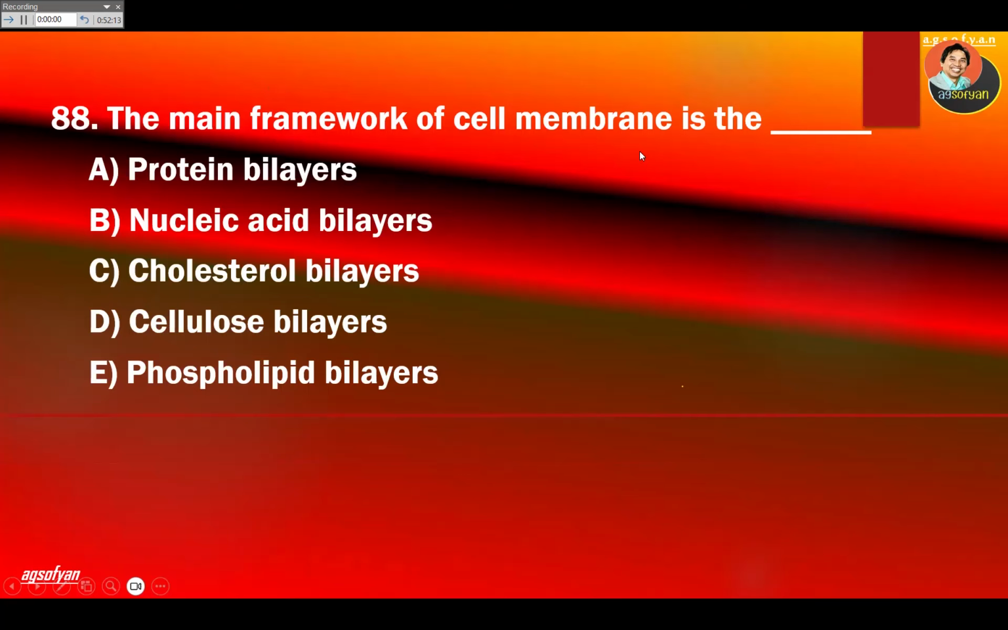The main framework of the cell membrane is phospholipid. Remember, another name for the cell membrane is phospholipid bilayer. So it's going to be phospholipid bilayer, E.